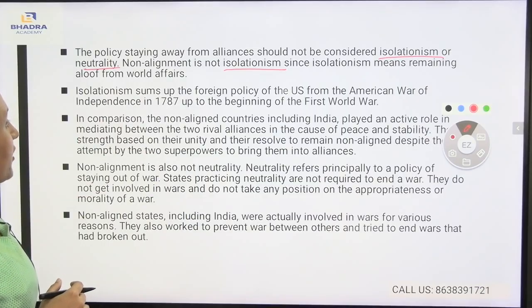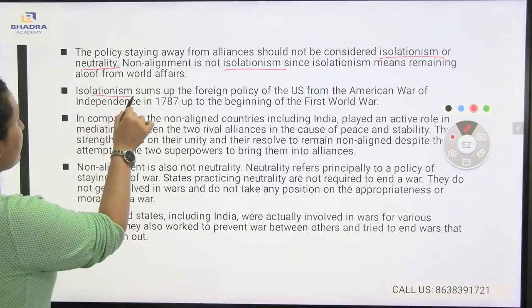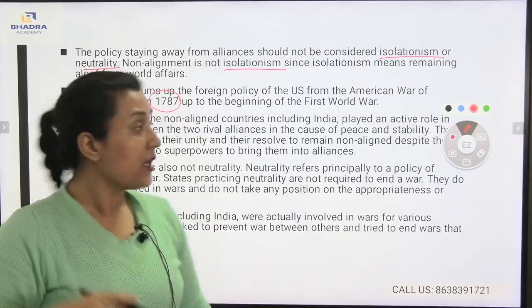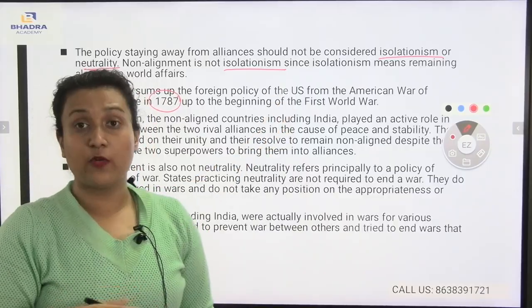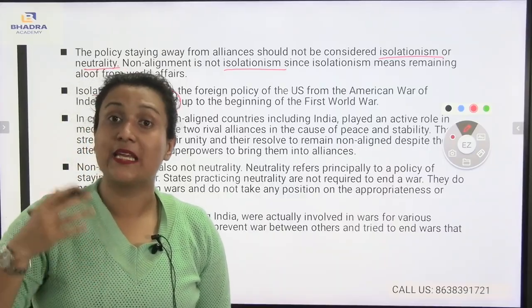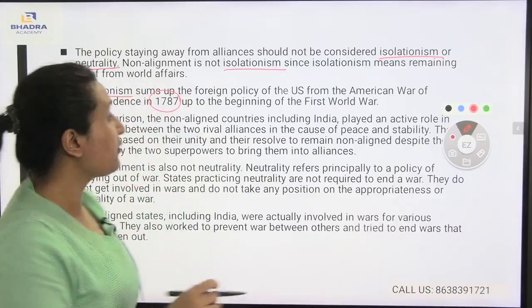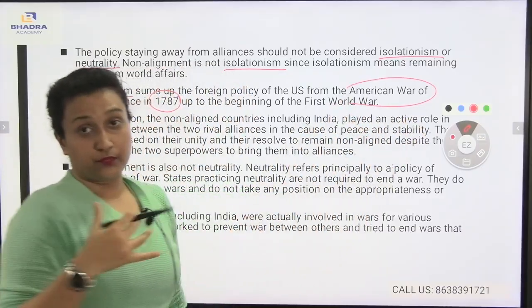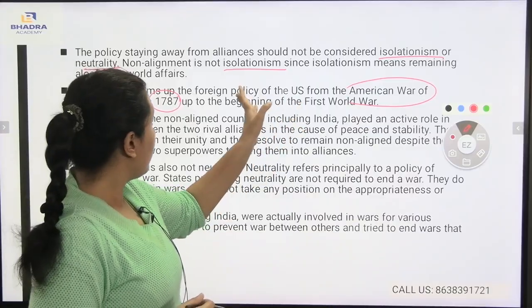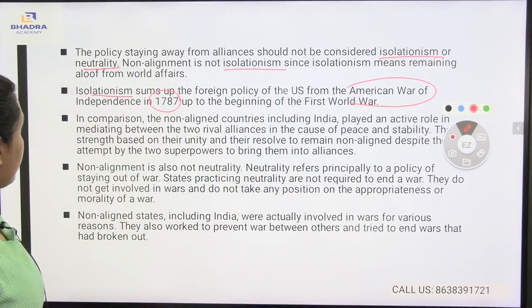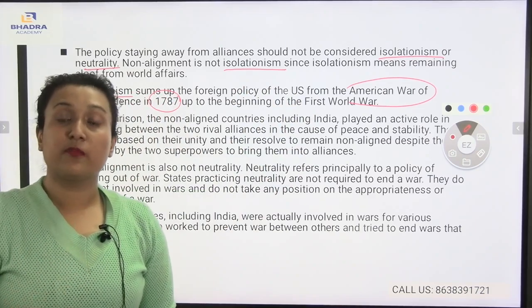Isolationism sums up the foreign policy of the US from the American War of Independence in 1787 up to the beginnings of the First World War. Now, if I talk about isolationism, it dates from 1787. Isolationism or neutrality summed up the foreign policy of the USA, which means the USA was not taking part in any international affairs, and for that reason only there was the creation of World War I. During that time also, most of the American people were neutral. It was the foreign policy of the US from the American War of Independence in 1787. During that time also, the American people were practicing neutrality.